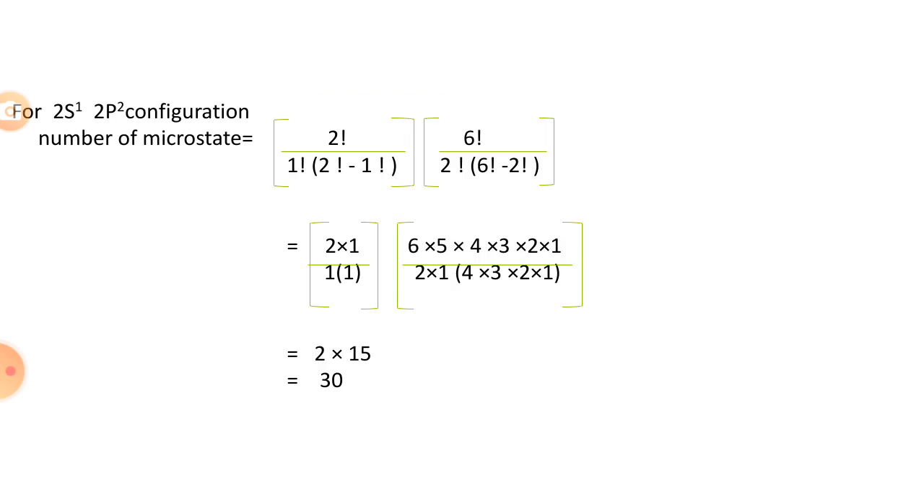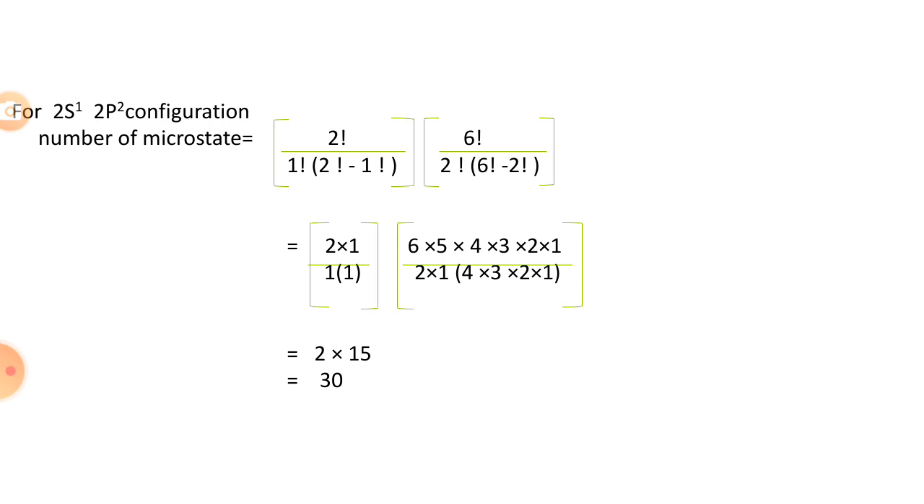Okay, now there is another problem which is a little bit different. There are 2 different orbitals, with a 2s1 and 2p2 configuration. So calculate the number of microstates. We can calculate the microstates of the 2 orbitals separately, 2s1 and 2p2, and then multiply them to get the final answer. In the first case there is the 2s1 configuration, and the other is the 2p2 configuration.